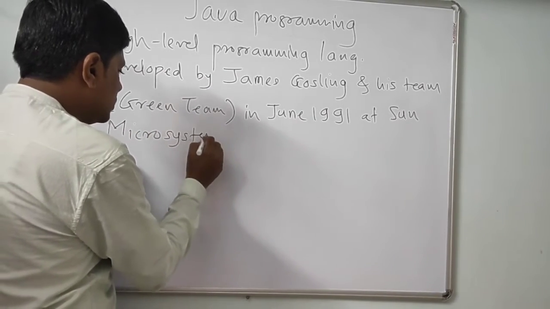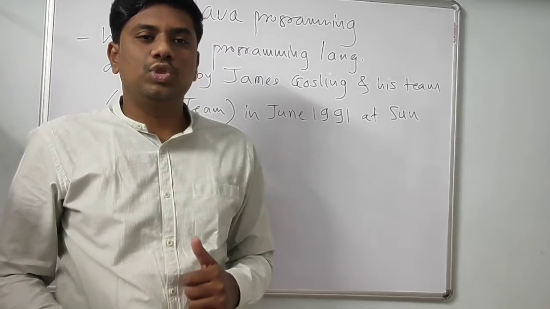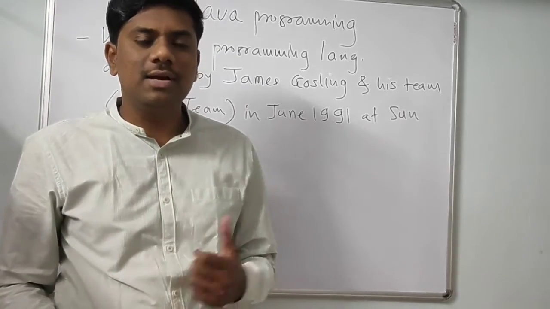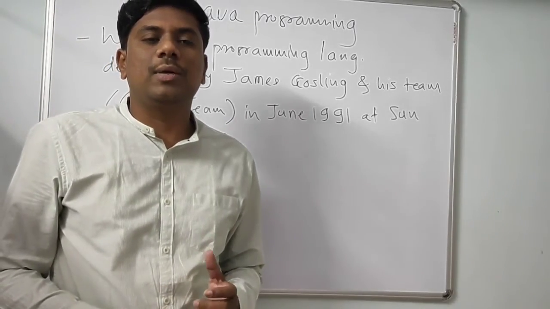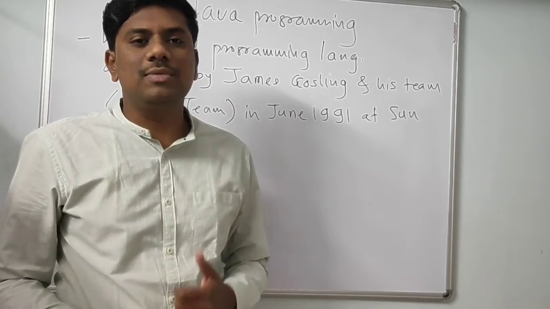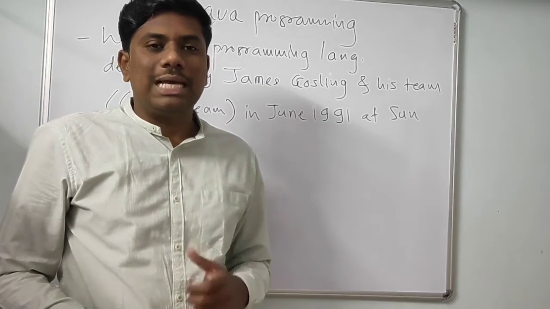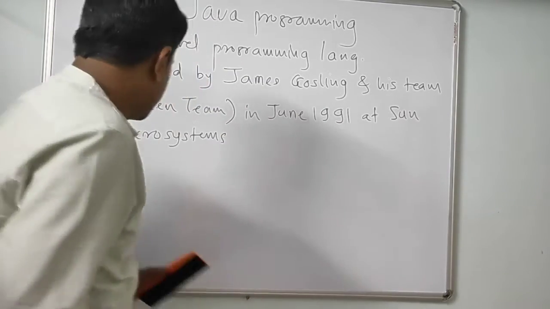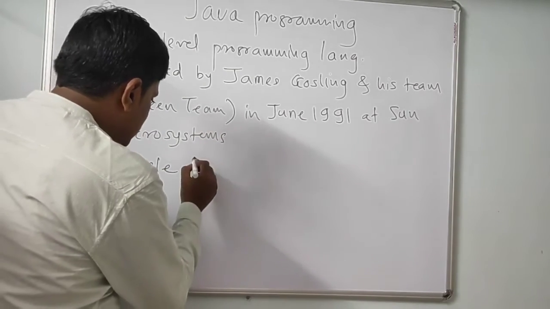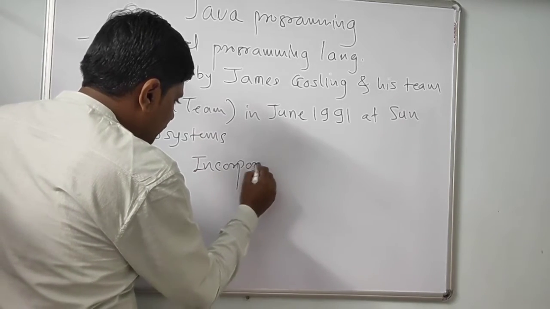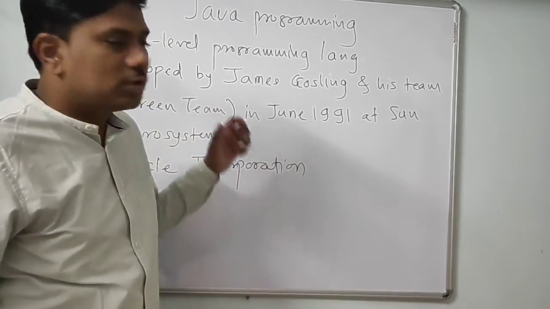Sun Microsystems company. So Java is a high-level programming language which was developed by James Gosling and his team. That team is called the Green Team, and in June 1991 it was developed. Where was it developed? In Sun Microsystem company. Java was originally developed by Sun Microsystem, but now it is the property of Oracle Incorporation. Right now Java is purchased by Oracle Incorporation. So you should remember this.